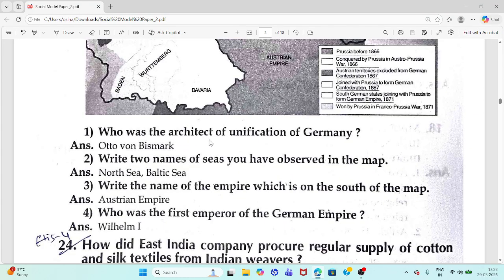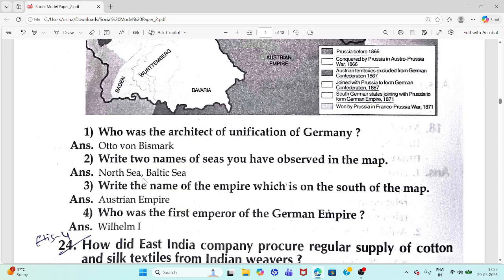First question, who was the architect of unification of Germany? Otto von Bismarck. Second question, write two names of seas you have observed in the map.